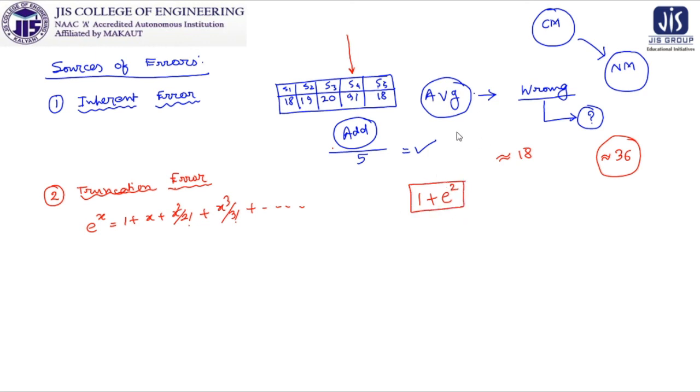Look at this. If I want to be 100% exact, then what do I have to do? I have to put x equal to 2 in this expression, but in my lifespan I will never be able to complete this calculation because it is an infinite series. So I will do the calculation 1 plus 2 square by factorial 2 plus dot dot dot and so on. We will never reach to calculate e to the power 2. So for the preciseness, if I want 100%, I will not be able to reach my destination.